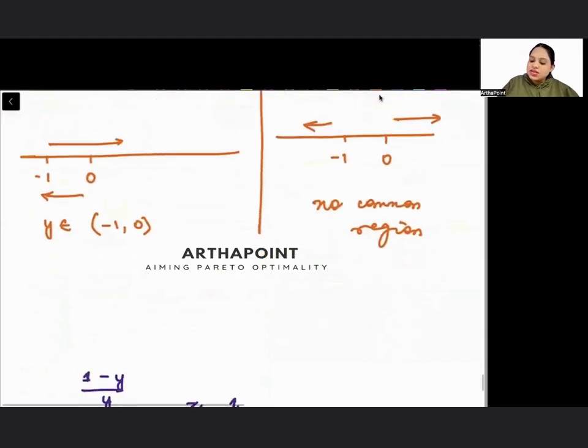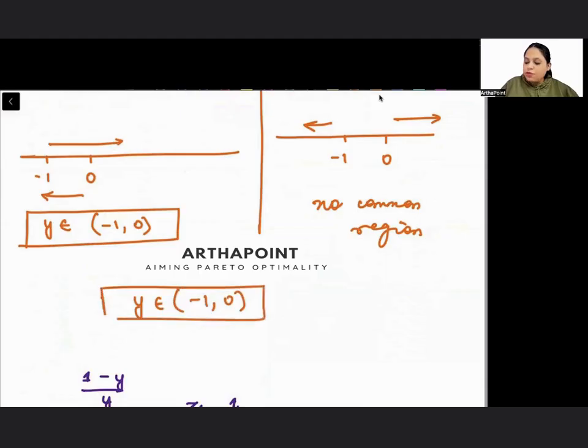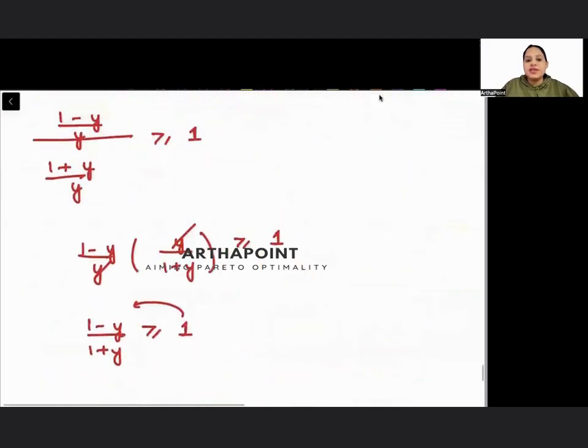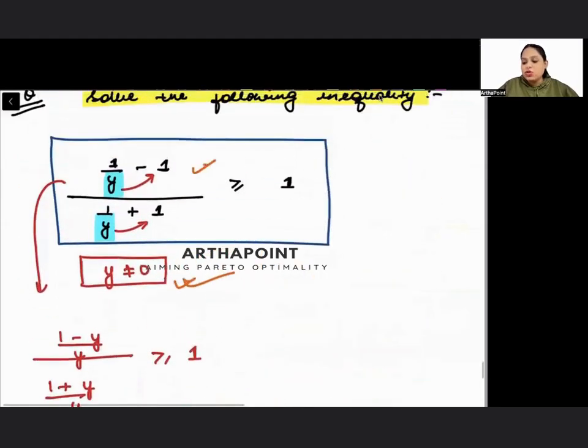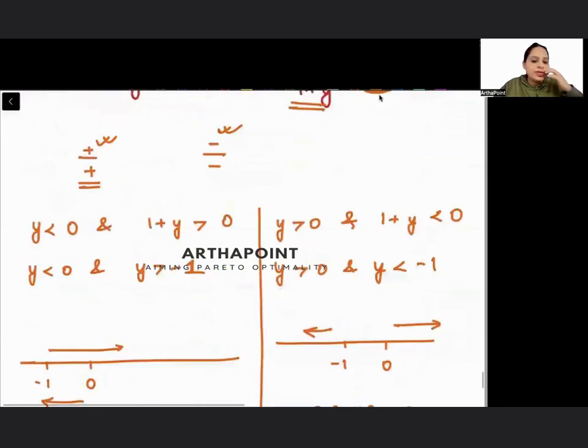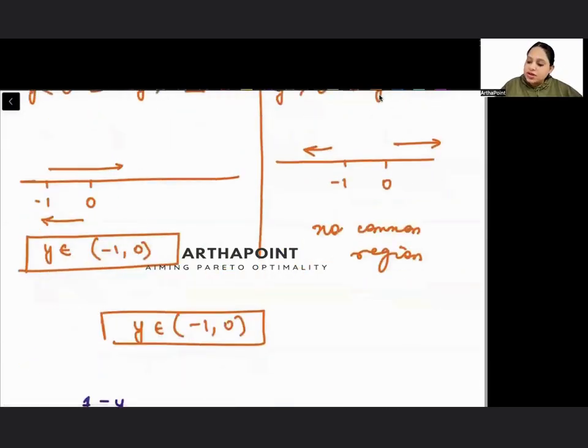So the only answer that I get is that y can belong to minus 1 to 0 for this inequality to be satisfied. If I want to satisfy this, only one thing is possible: y will lie somewhere between minus 1 and 0 so that this inequality is completely solved. Right beta? Okay beta, thank you.